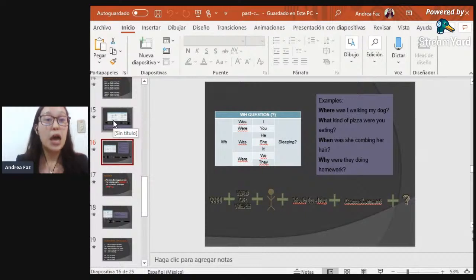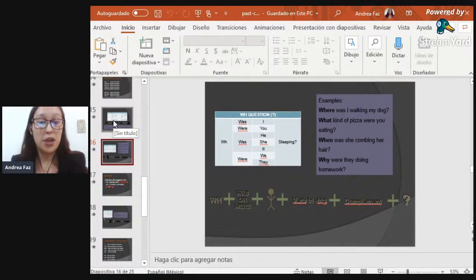For example, we'll read all the WH questions. Just to remind you, we have where, what, when, why, who, and those are the questions that let us know a little bit more about something. So, for example, we're going to have the structure. WH questions are going to be necessary. In this case, we're not going to have the auxiliary first because we want to know more. So we're going to have the WH question.